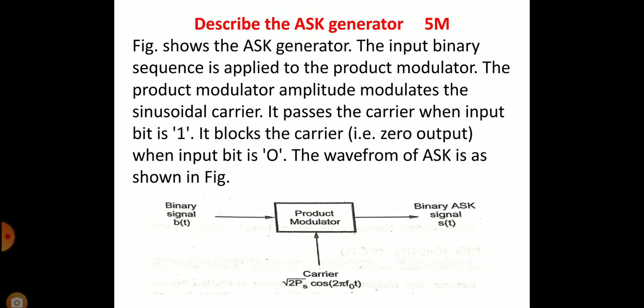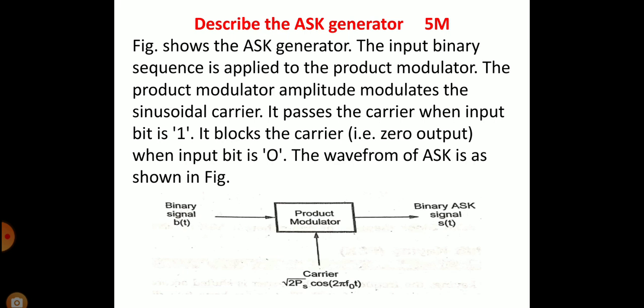Describe the generation of ASK. The figure below shows the ASK generator. The binary signal b(t) is applied to the product modulator. Then the carrier, square root of 2Ps cos 2 pi f naught t, is applied to the product modulator. The output is the binary ASK signal s(t).